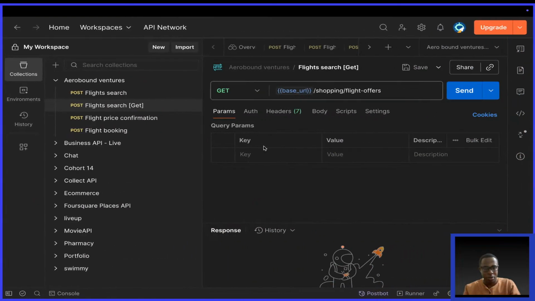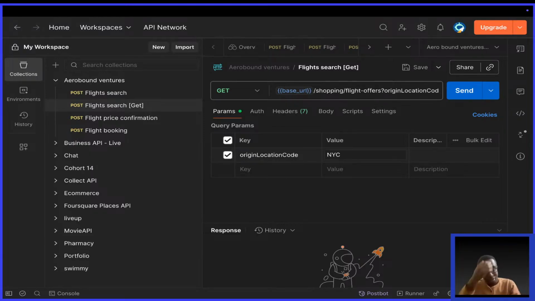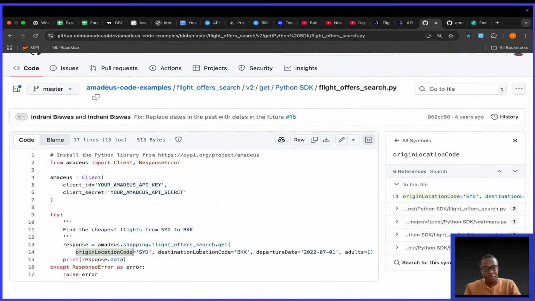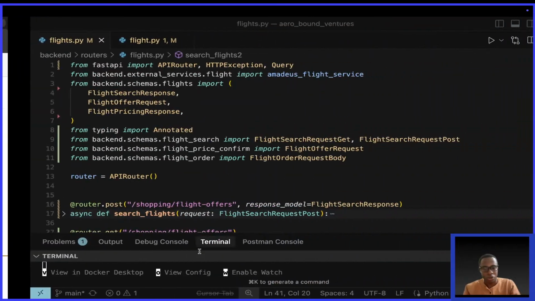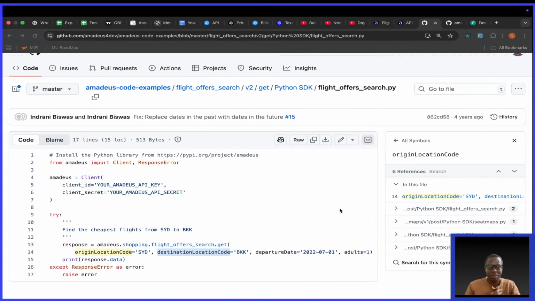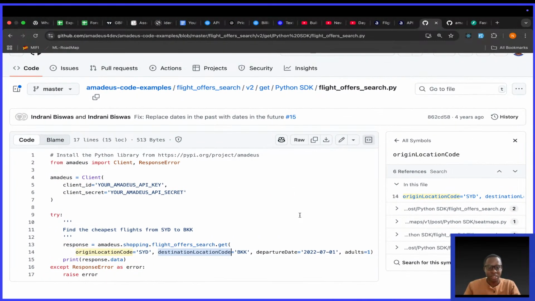Okay, so we have the origin location code. Let me put NYC. I hope that's correct for New York. Okay, we have the destination location code. Go back to Postman, paste. I put LON. Okay, LON for London. I've just known them of recent, but there are many others, and we don't actually need them.